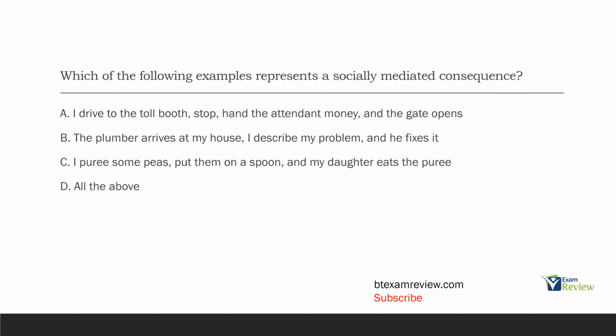C, I puree some peas, put them on a spoon. My daughter eats the puree. I puree, daughter eats. Once again, socially mediated. So all three of these are socially mediated consequences. So your answer is D, all the above. Again, if you would have made the mistake some people make, you would have read A and said, well, that's socially mediated. I'm going to pick this one and move on.